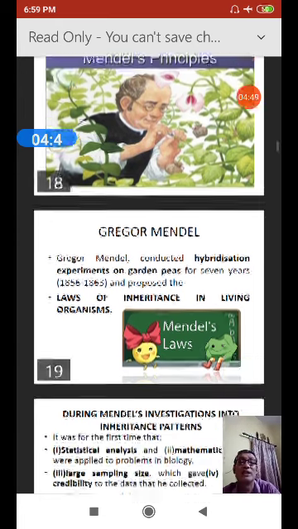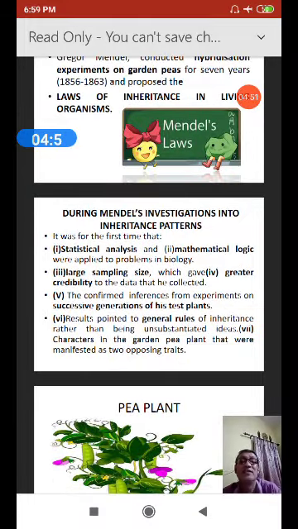So what exactly was the credibility of Mendel's investigation into inheritance patterns? For the first time, statistical analysis and mathematical logic were applied to problems in biology. The large sample size gave greater credibility to the data that he collected.